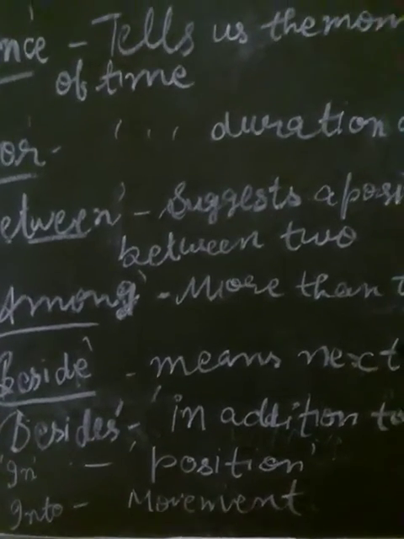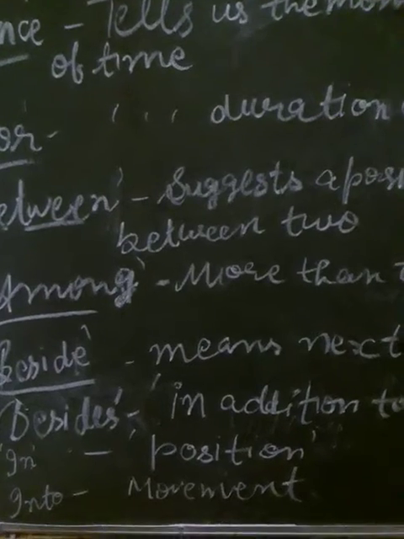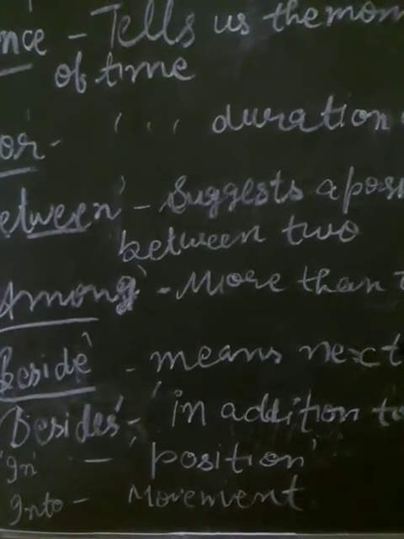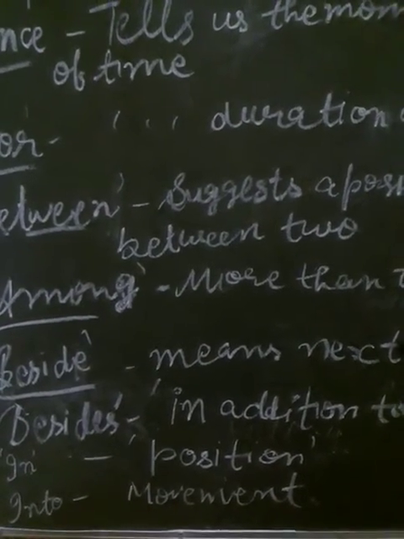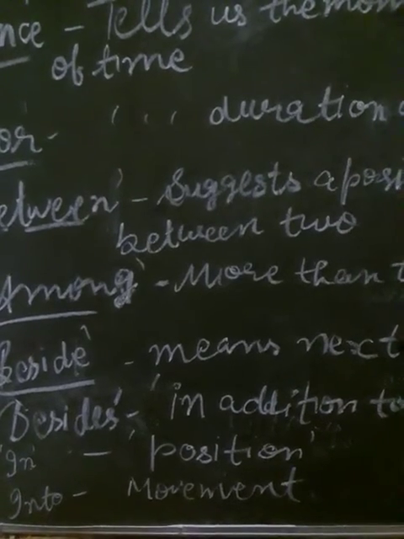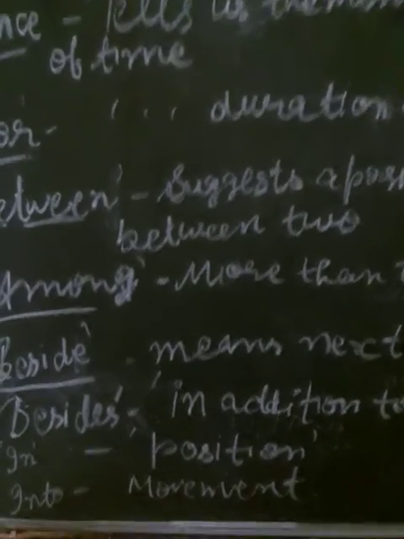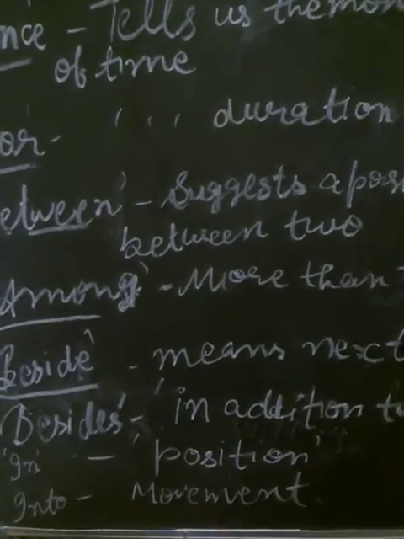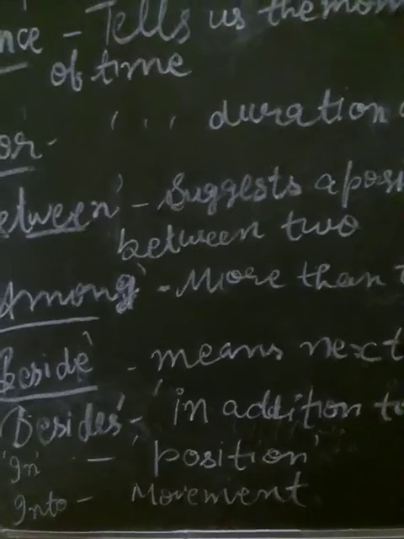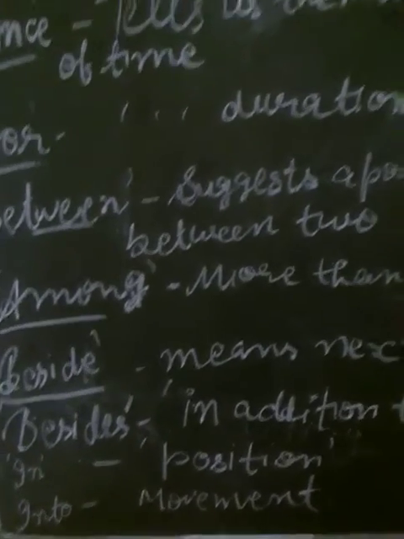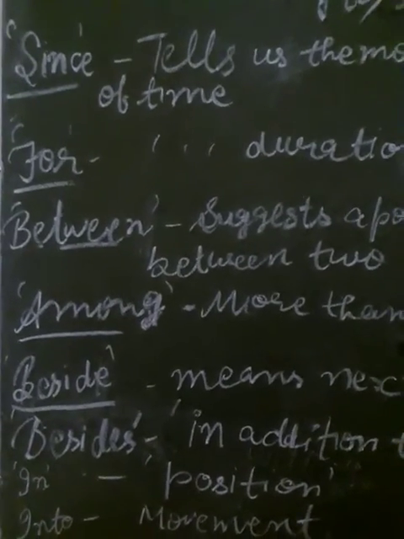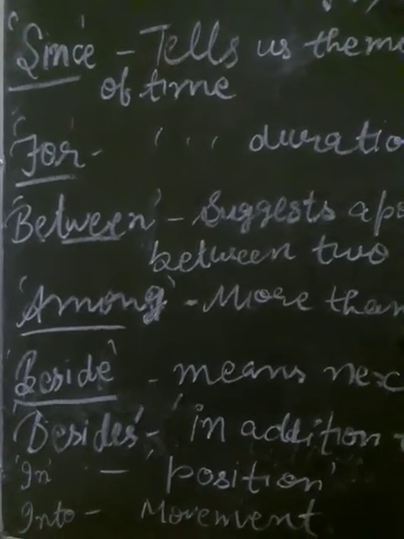And into is used for movement, when something or someone jumped from outside to inside. So into suggests the movement from outside to inside.